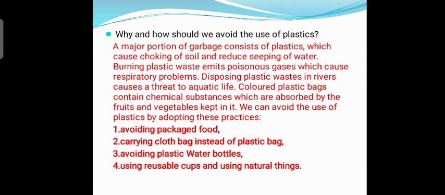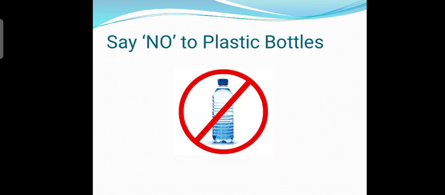So now see what practices we should follow: avoiding packaged food, carrying cloth bags instead of plastic bags, avoiding plastic water bottles, using reusable cups and using natural things. So ultimately, if you want to make your environment clean, you should avoid the use of plastics and follow these practices. So we should say no to plastic bottles.